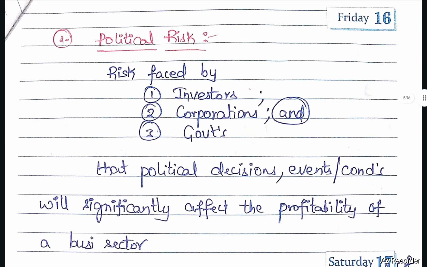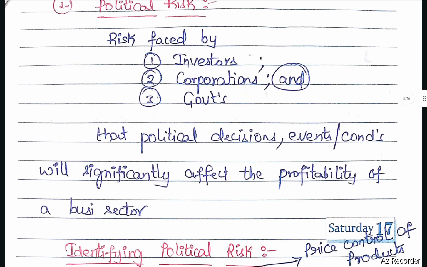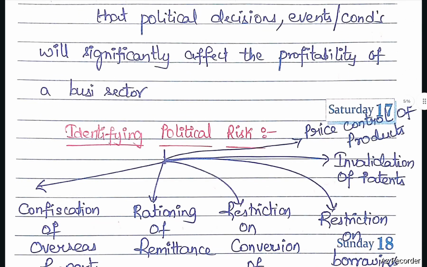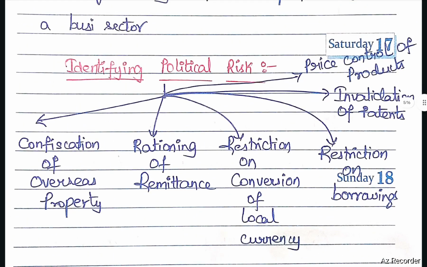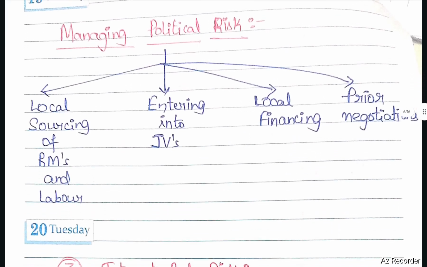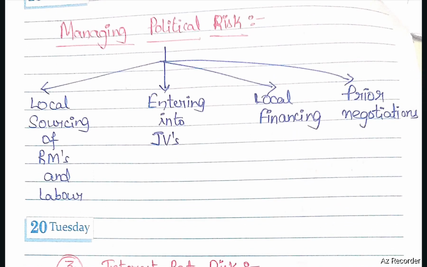Political risk. Risk faced by investors, corporations, and governments that political decisions, events, or conditions will significantly affect the profitability of the business sector. How to identify political risk? First one, confiscation of overseas properties, rationing of remittance, restriction on conversion of local currency, restriction on borrowings, invalidation of patents, price control of the products. How to manage political risk? Local sourcing of raw materials and labor, entering into joint ventures, local financing, prior negotiations.